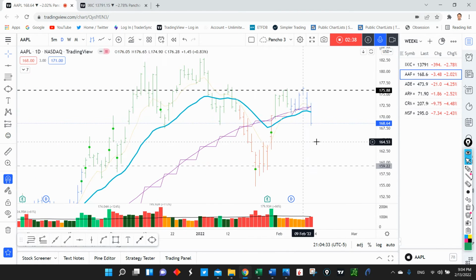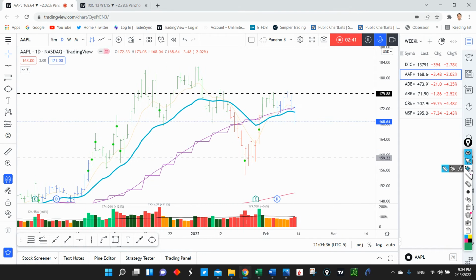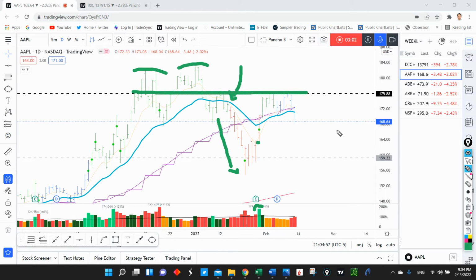As you can see, the pattern in Apple is really interesting. We had kind of this double top right here. We had this bearish cross. We had a really strong move to the downside. Then we had a really good earnings report and a strong move the next day. And of course, what's happening right now, we are in an environment where it doesn't matter if the earnings are good. We basically came up here into this supply technical level, and Apple saw a lot of distribution right here above this 50 daily moving average.